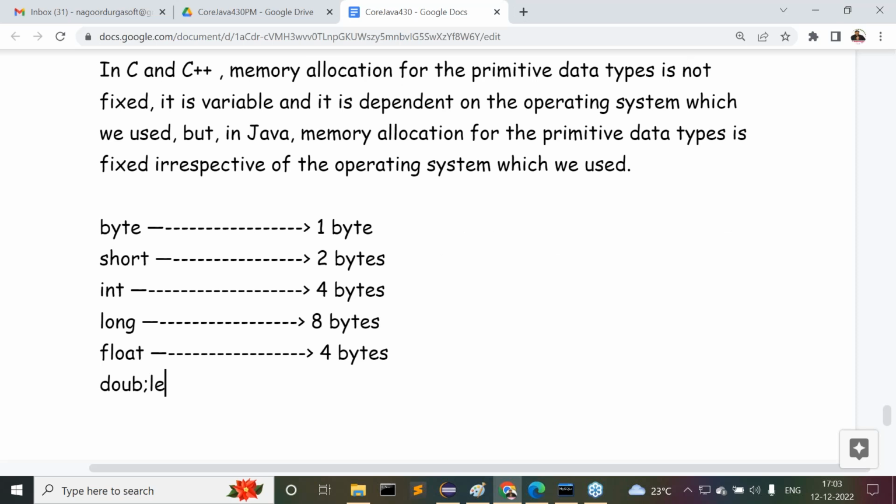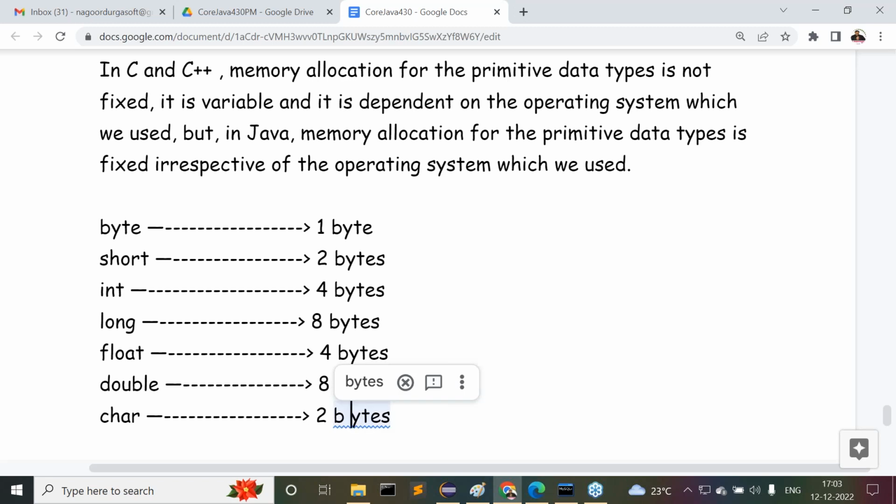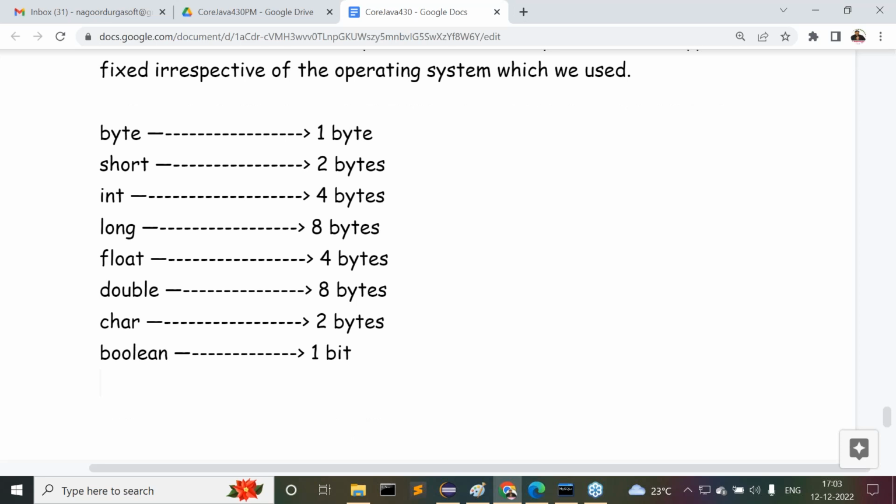For double, 8 bytes of memory. For the char data type, 2 bytes of memory is assigned in Java. For the boolean data type, simply 1 bit, not even 1 byte.